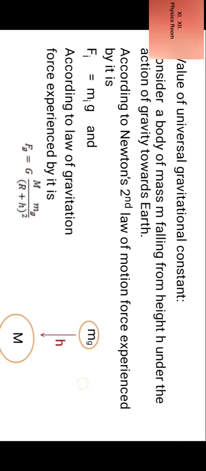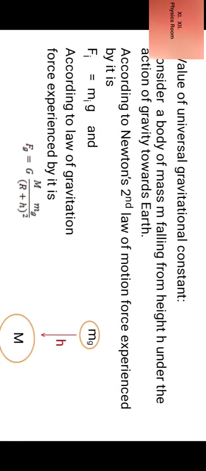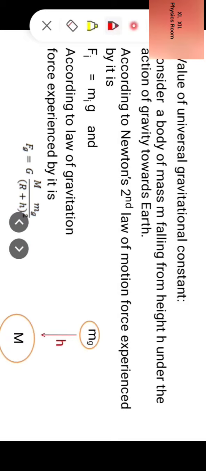Now, the value of universal gravitational constant, capital G. How do we calculate the value of gravitational constant, capital G? Let us see. Consider a body of mass m falling from height h under the action of gravity towards Earth as shown in the diagram.